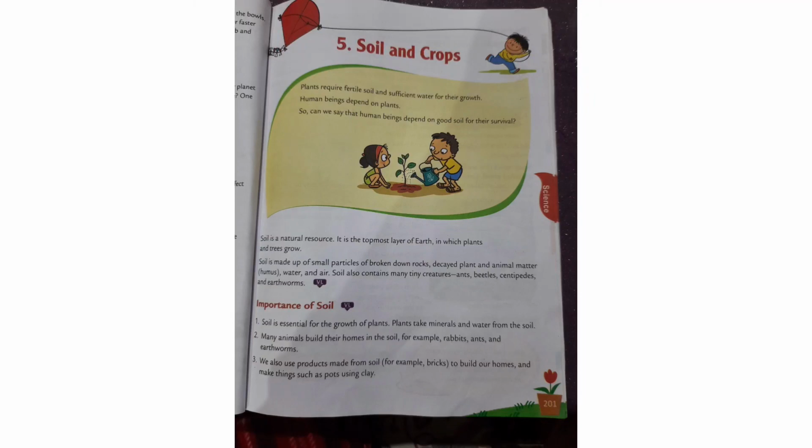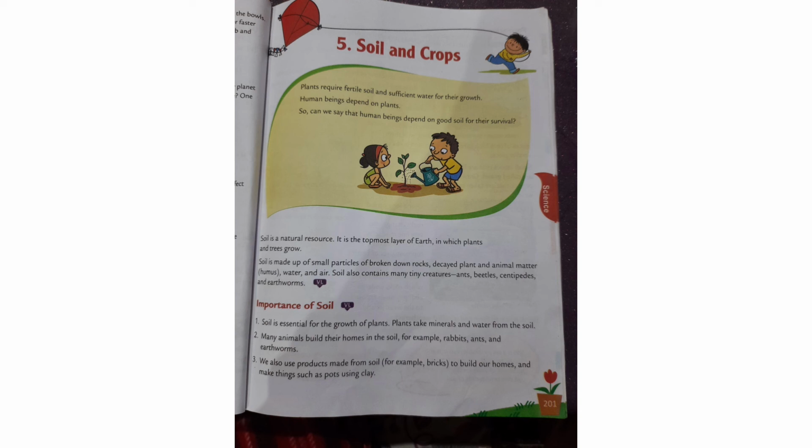We will do a new chapter, chapter 5, Soil and Crops, page 201. Okay, children, plants require fertile soil and sufficient water for their growth. Human beings depend on plants. So, can we say that human beings depend on good soil for their survival? Yes, it is true, right?